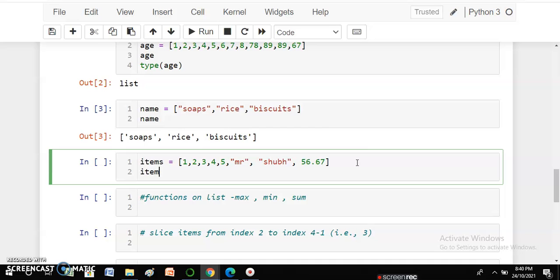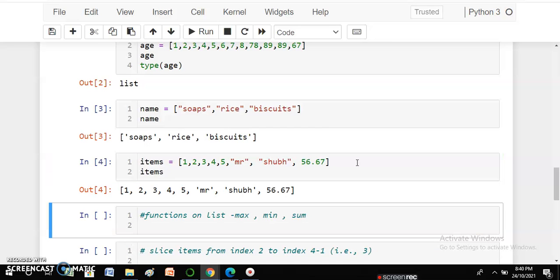If I run items, I see that I can also get such kind of data. So sometimes in data analytics we can have data of the same data type, and sometimes we get data which is in mixed form. So lists support both types of data. So this is how we create a list.